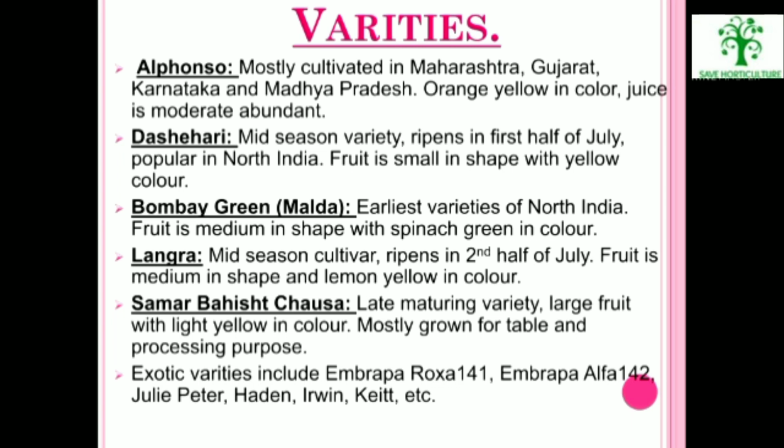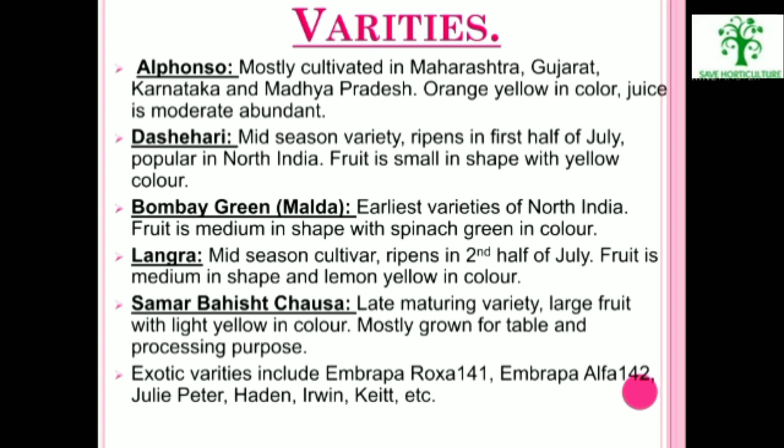Varieties. The very first variety is Alfonso. It is mostly cultivated in Maharashtra, Gujarat, Karnataka and Madhya Pradesh. It is orange-yellow in color. Juice is moderately abundant. Dashehari. It is the mid-season variety which ripens in first half of July. It is popular in North India. The fruit shape is small with yellow color.